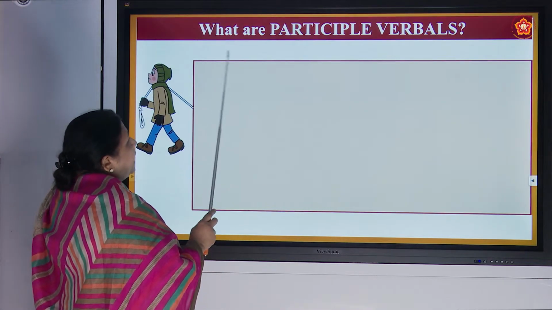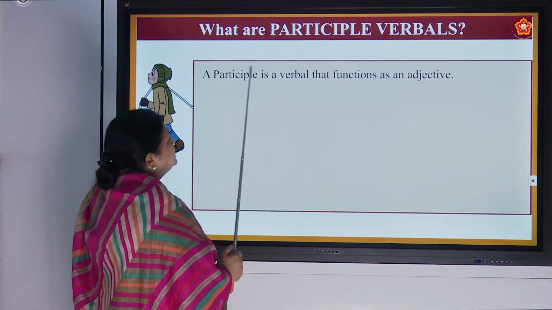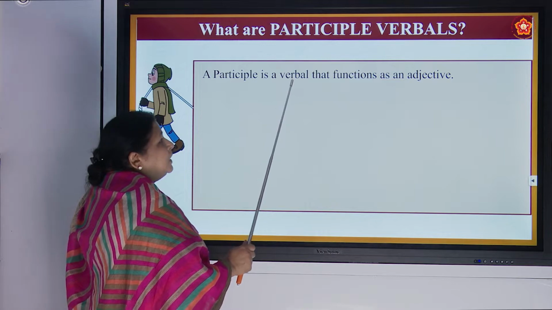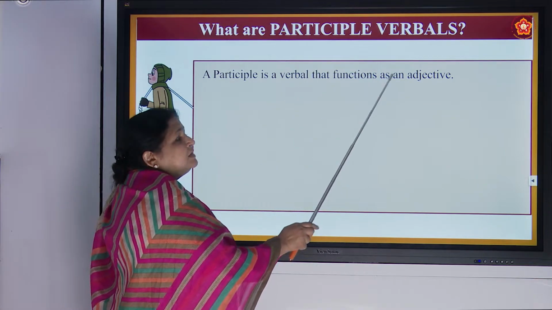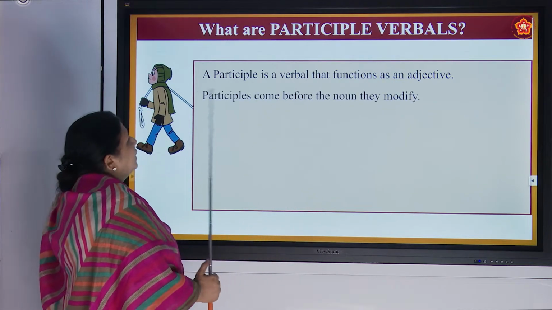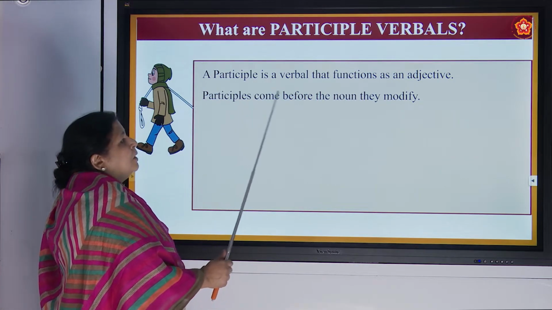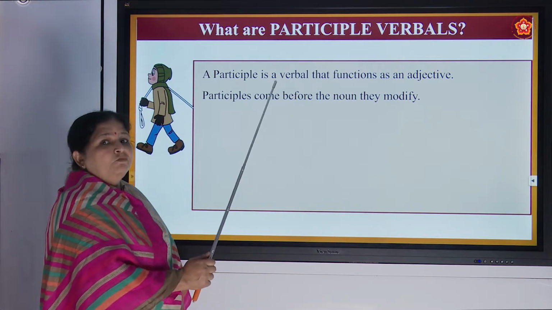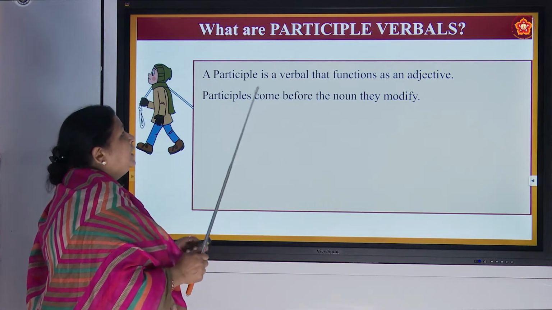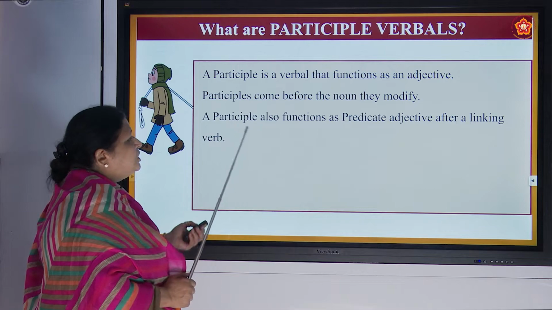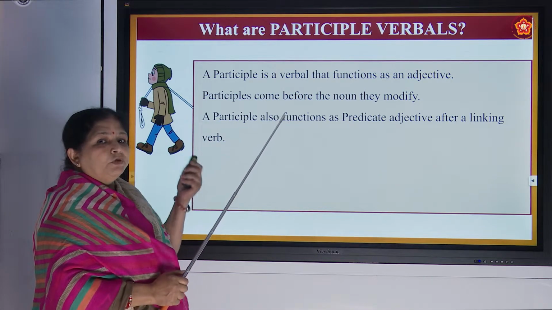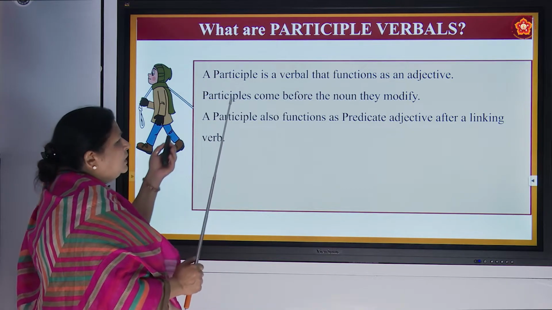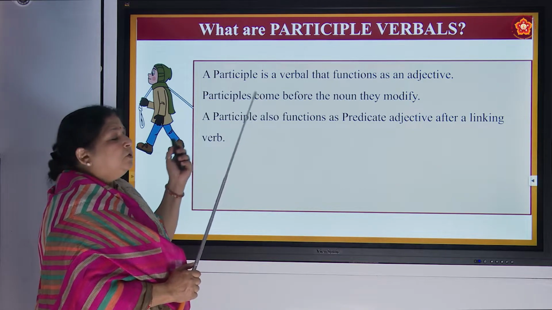Now let us see what participle verbals are. A participle is a verbal that functions as an adjective. Participles come before the noun they modify. These are all the points you have to really keep in mind. The more sentences you do, it will come to you automatically. You don't have to write anywhere, but repeat it 2-3 times, then you will understand.